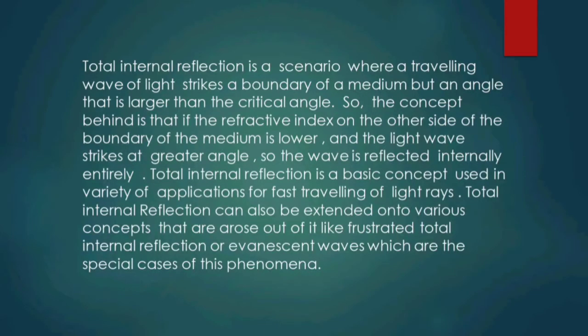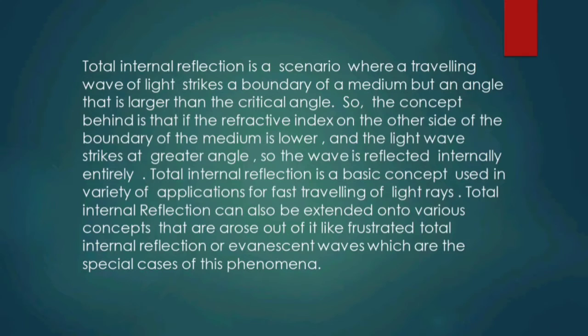Total internal reflection is a scenario where a traveling wave of light strikes the boundary of a medium at an angle that is larger than the critical angle. The concept is that if the refractive index on the other side of the boundary is lower and the light wave strikes at a greater angle, the wave is reflected internally entirely.